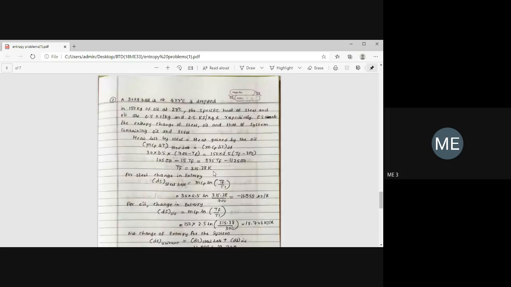T1 is 980, and T2 is 393. So you get 0.59. Can anyone tell me whether his claim is valid or not? Is his claim correct or wrong?